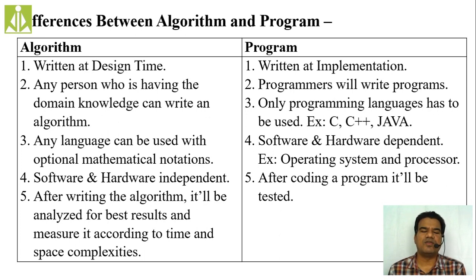So the algorithm is written at design time. At the design time of your software development process, we are writing the algorithm. Whereas the program is written at implementation time. Programs are written at implementation time and algorithms are written at design time. Okay. Then who is going to write this algorithm? Means any person with the specific domain knowledge.